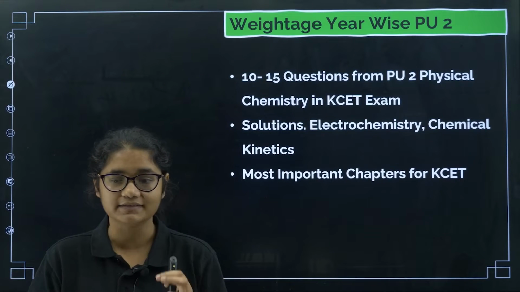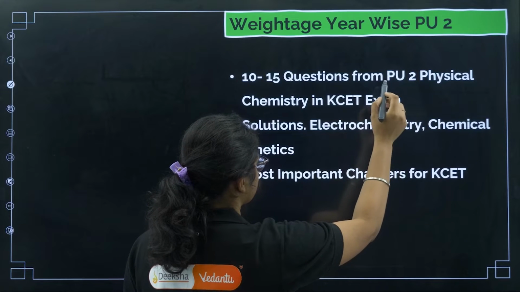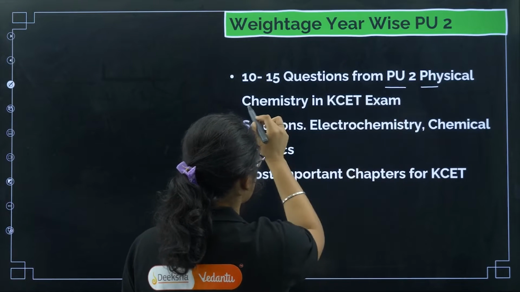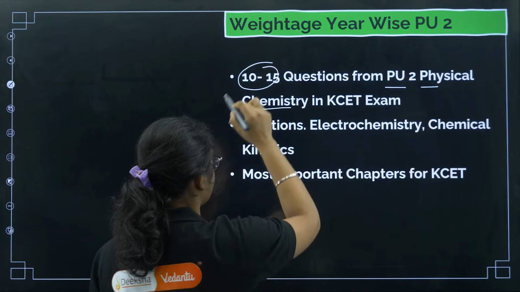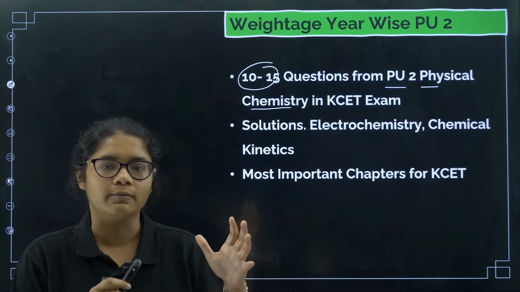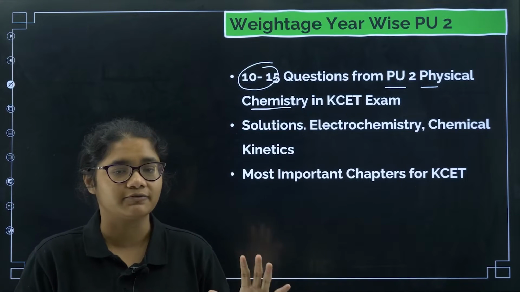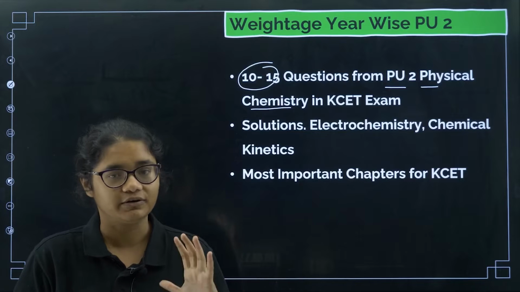So why are we doing this? First of all, you need to understand that in your KCET examination, from PU2 physical chemistry alone you can expect 10 to 15 questions. That is almost 1/4, or you can say 25%, about 15 questions we can expect from PU2 physical chemistry itself, right?